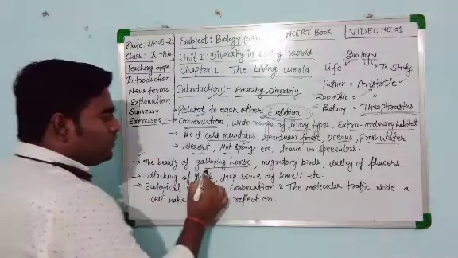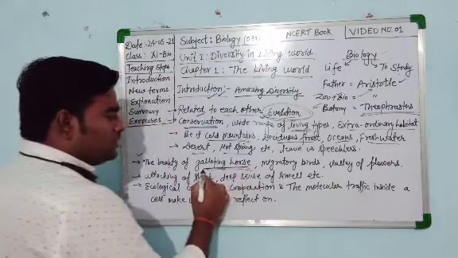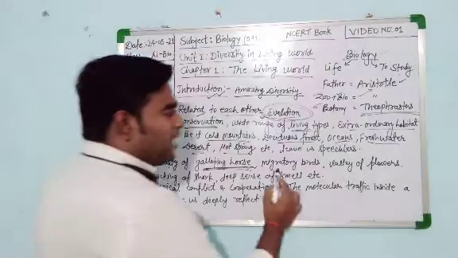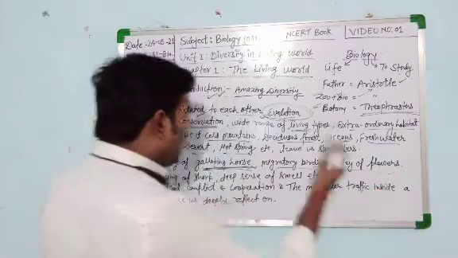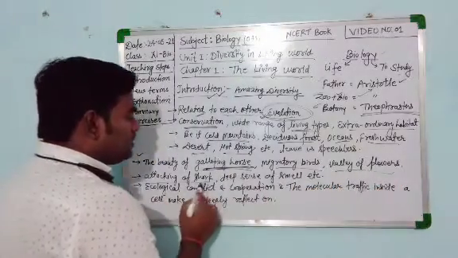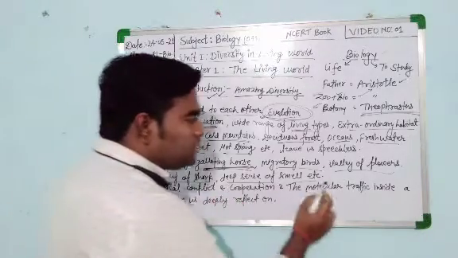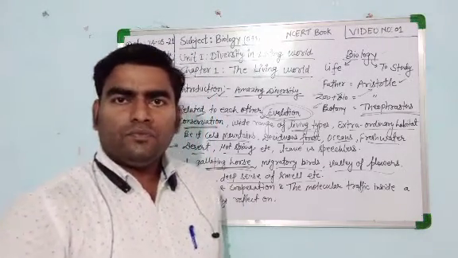The beauty of a galloping horse, migratory birds, the valley of flowers, the attack of a shark, a deep sense of smell.